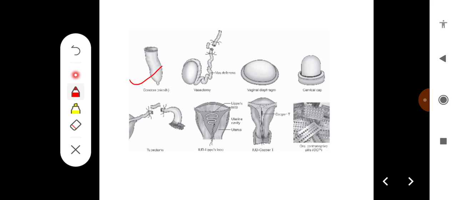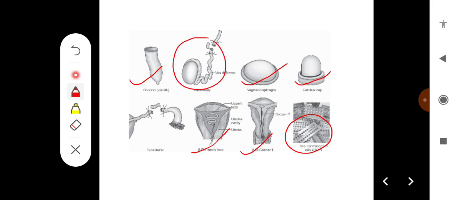In females, there is the vaginal diaphragm or cervical cap, or utilization of intrauterine devices of different generations, and oral contraceptive pills like combined pills, sequential pills, morning after pills, and also some of the permanent methods: in males it is vasectomy, and in females it is tubectomy. This is in brief about different methods of contraception. Thank you.